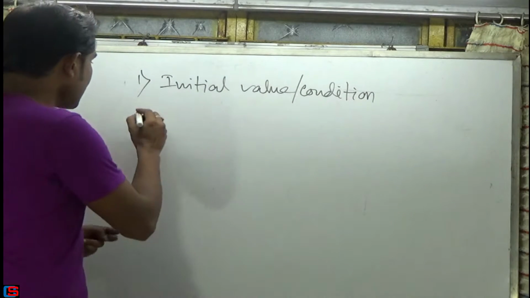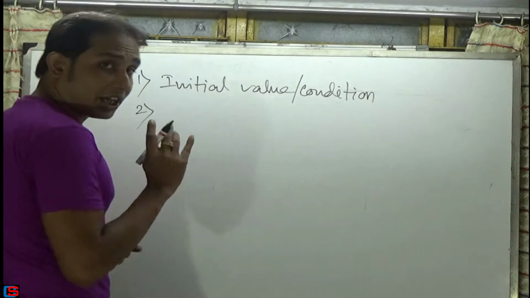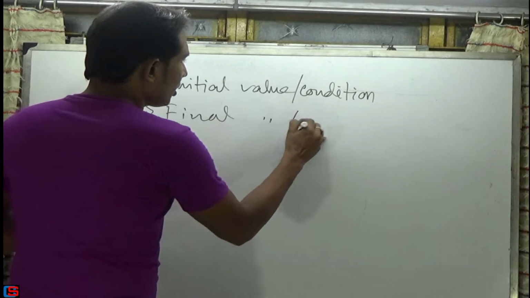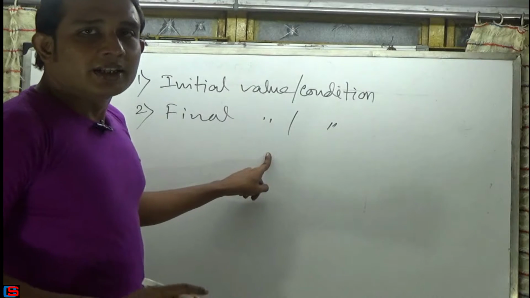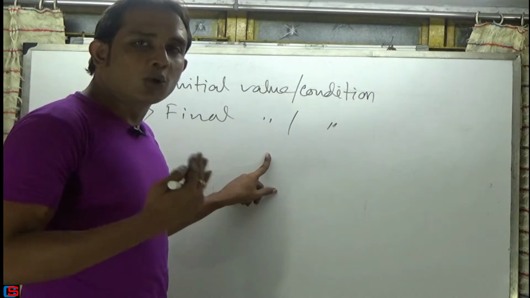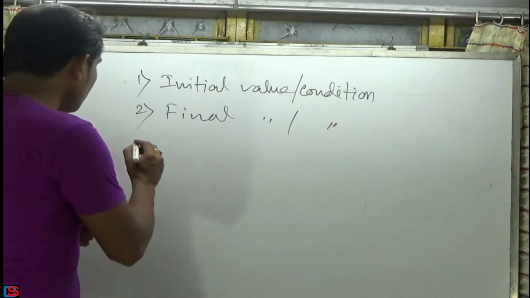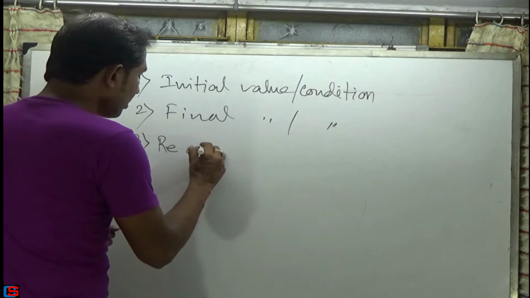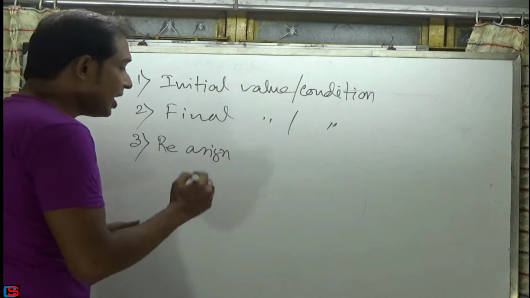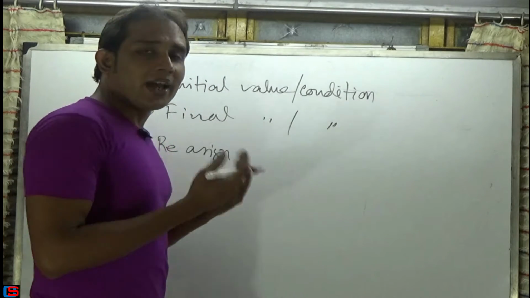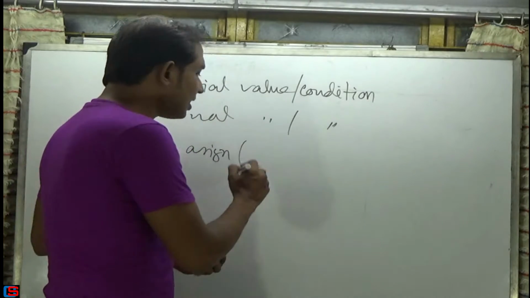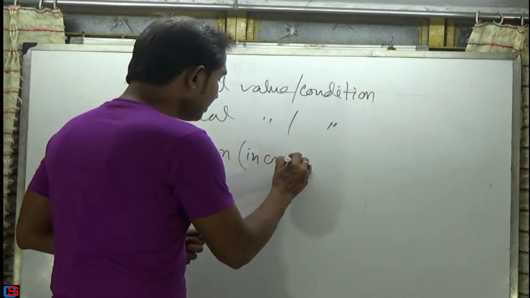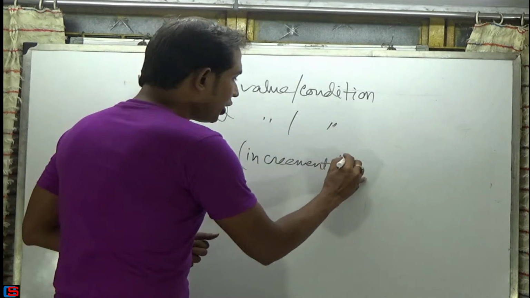The second thing is the final value or condition. It means up to which limit the loop will execute. And the third one is to reassign or reinitialize the value by increasing or decreasing the value. So increment or decrement.